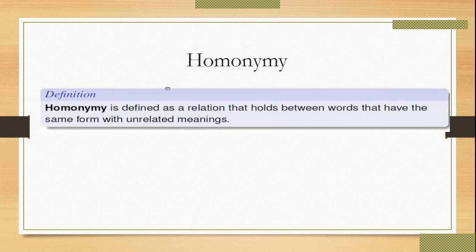Let us consider word A and word B. These are two words. They have the same form, but the meaning is totally different. That is, they are not related to each other. That is unrelated meaning, and that is called homonymy.